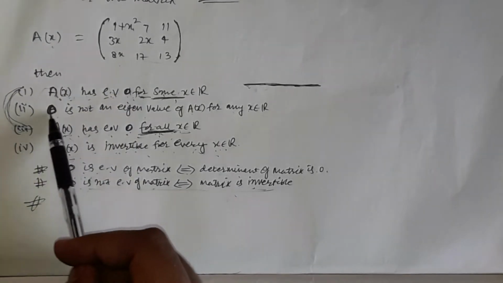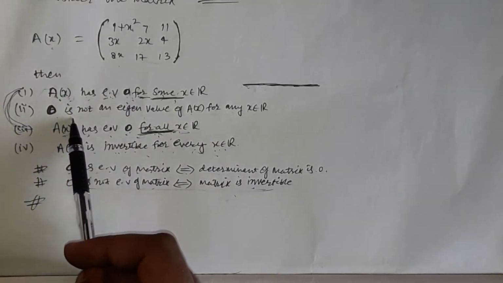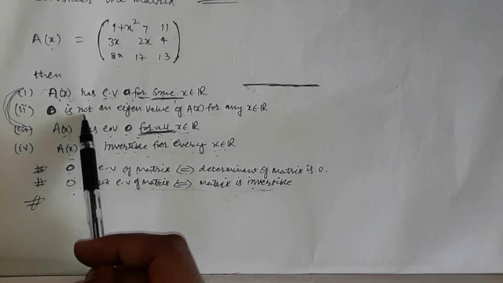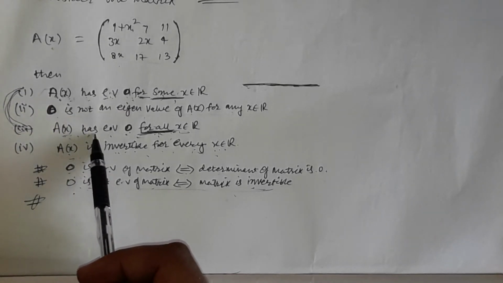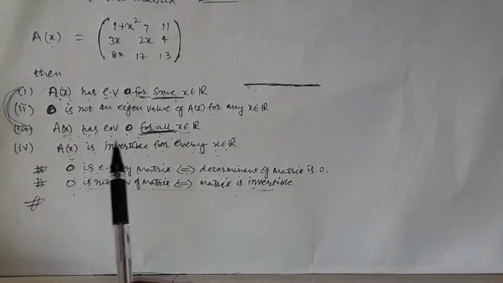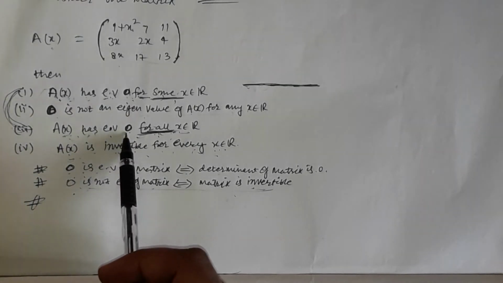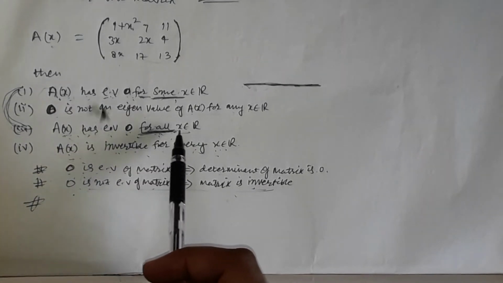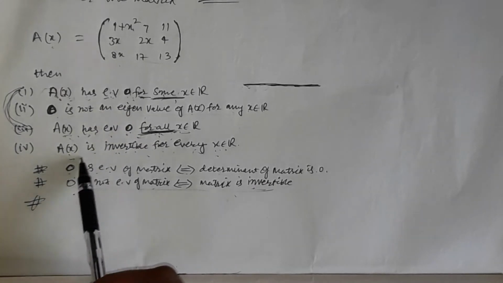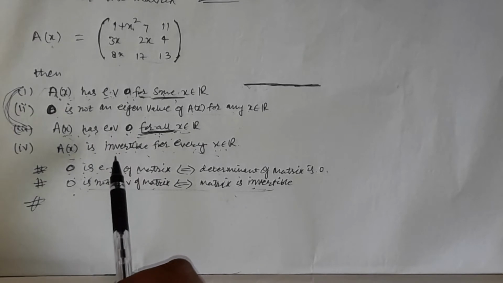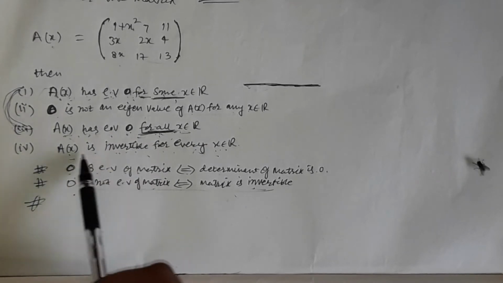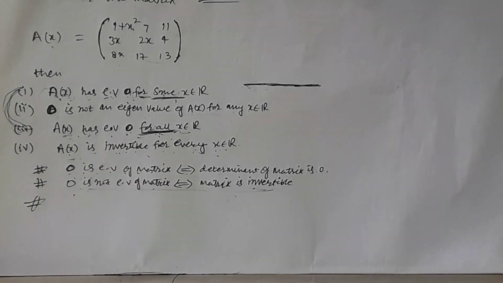And this statement says that the determinant of the matrix cannot be 0, and this statement says that the determinant of the matrix is 0 corresponding to each real number, and the matrix is invertible for every real number. Now instead of solving all the options, we just work on the first.